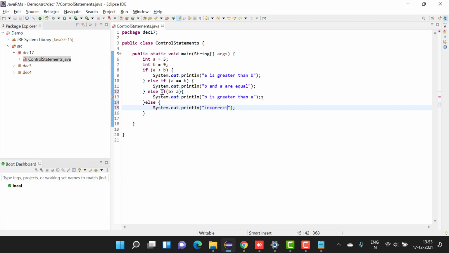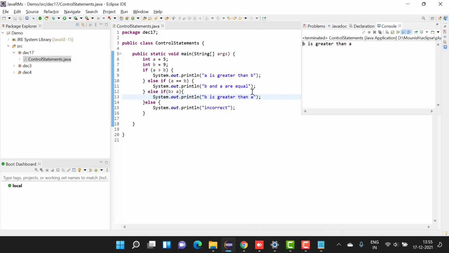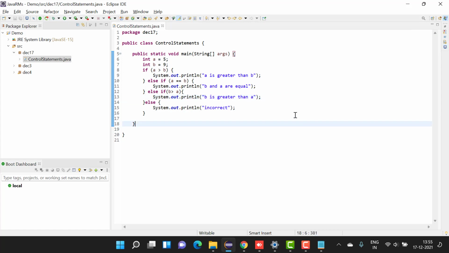I'll simply put as incorrect. Okay, now I'll run this. You can see that it is telling that B is greater than A.